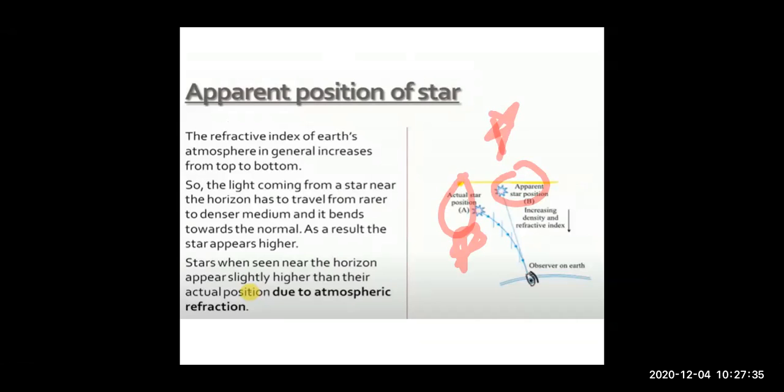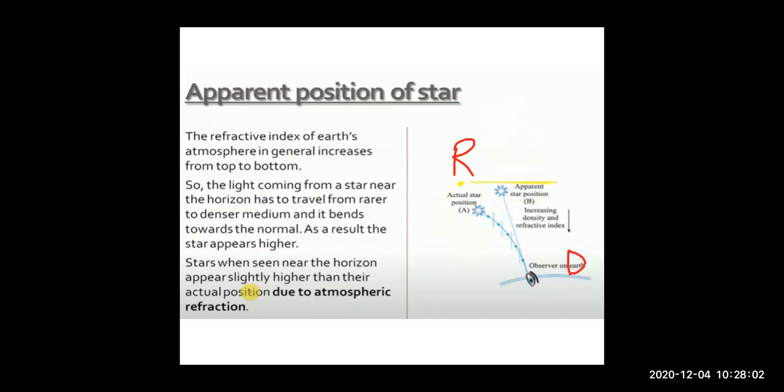Why does this happen? Why do you see the apparent position of the star and not the actual or real position of the star? Now, as we all know, children, here we have a rarer medium far away from the earth, and this is the denser medium, right?